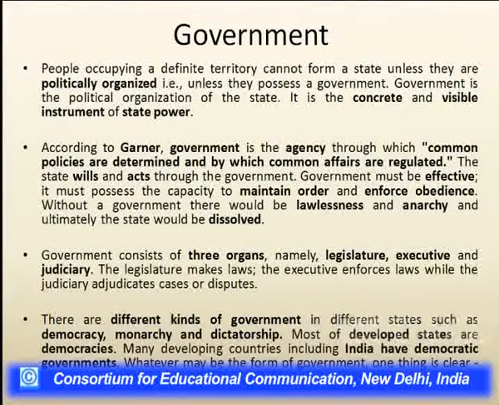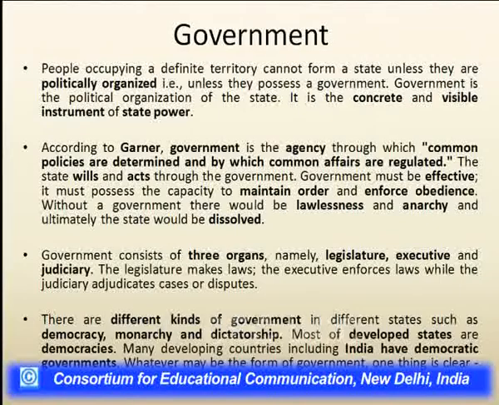The government must be effective in its administration, maintain order, and enforce obedience. If there is no government in a state, there will be lawlessness in that region, and there will be anarchy, and ultimately the state may be dissolved.